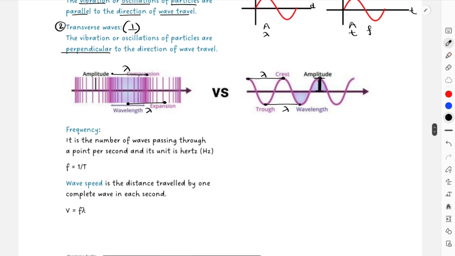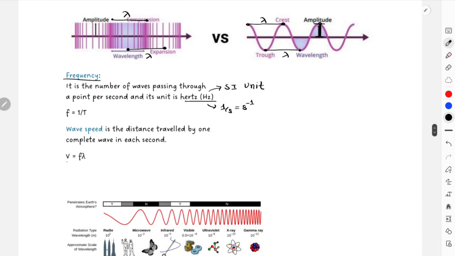Then again, frequency is the number of waves passing through a point per second, and its unit is hertz. This is named after a scientist, so hertz is the SI unit for frequency, and the base unit would be 1 over second, that is s to the power minus 1. And then you have wave speed, v equals f lambda.